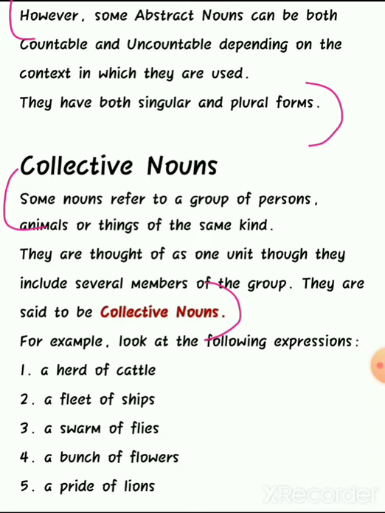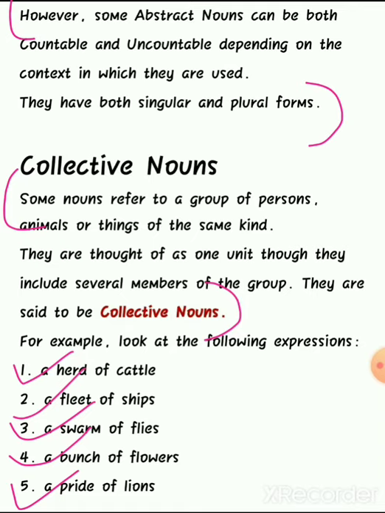For example, a herd of cattle. So herd is a collective noun. Why? Because we are not pointing out individual cattle. We are directly pointing out the group of cattle. So that is a herd of cattle. Similarly, we have a fleet of ships, a swarm of fleas, a bunch of flowers, a pride of lions. So here we are talking about the group.